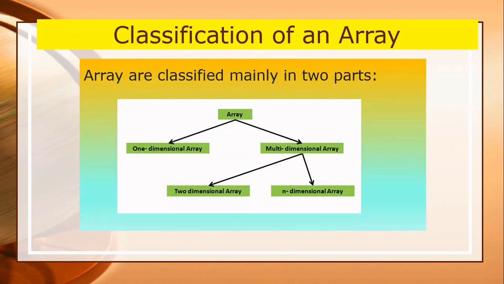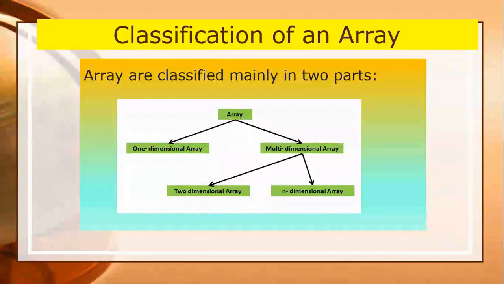Classification of an array. An array is classified basically into two categories. Number one is the one-dimensional array. The second is the multi-dimensional array. Some people say one-dimensional array and two-dimensional array. Here two-dimensional, three-dimensional, four-dimensional and n-dimensional arrays also come under the category of multi-dimensional array. So the basic classification of array is one-dimensional array and multi-dimensional array.